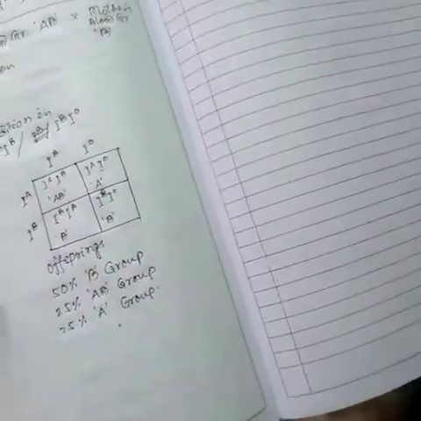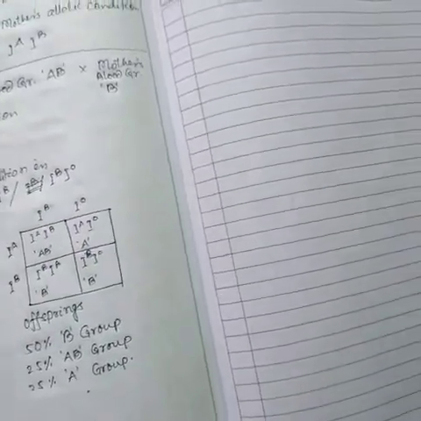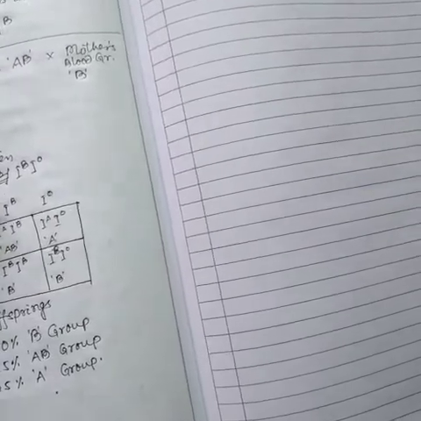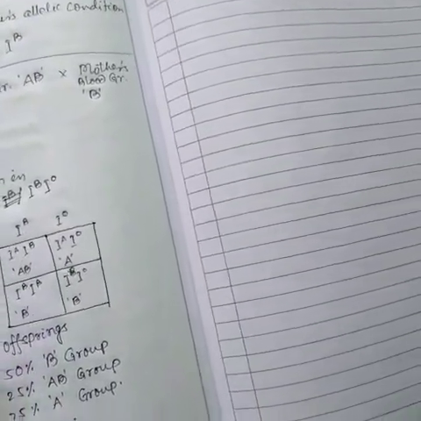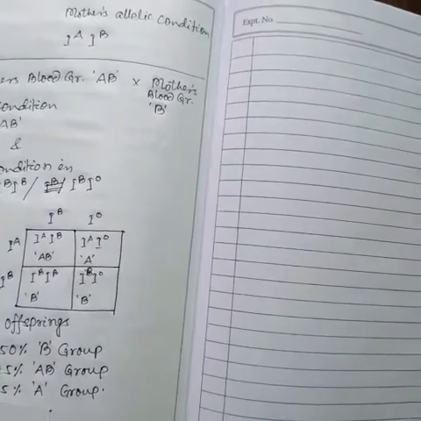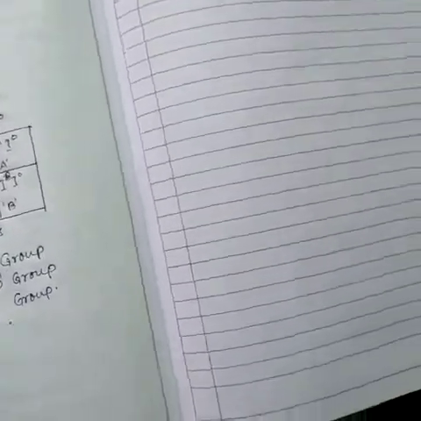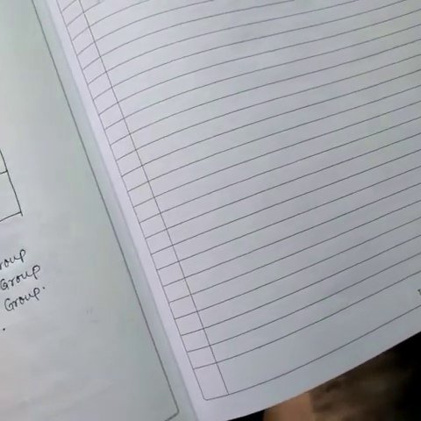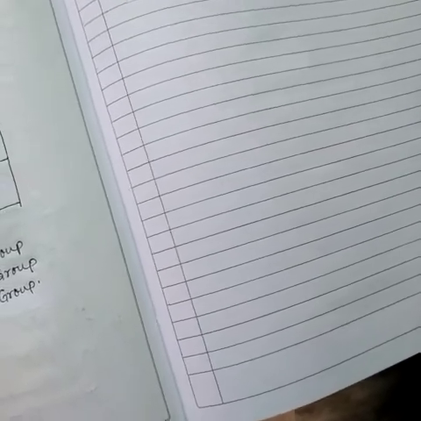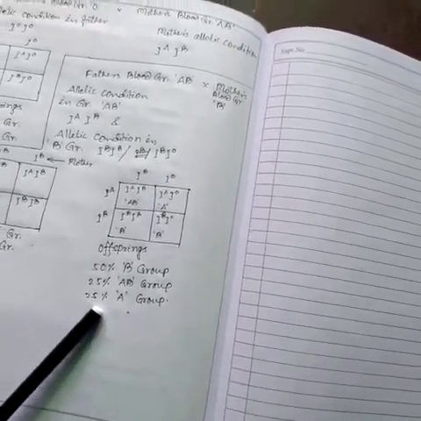The third condition is where the father's blood group is AB and the mother's blood group is B. The allelic condition in group AB is IA IB, and in group B it is IB IB or IB IO. If the mother is IB IB and the father is IA IB, the condition gives 50% A group and 50% B group, whereas when IB and IO are separated in the gametes, the offspring are 50% B group, 25% AB group and 25% blood group A.